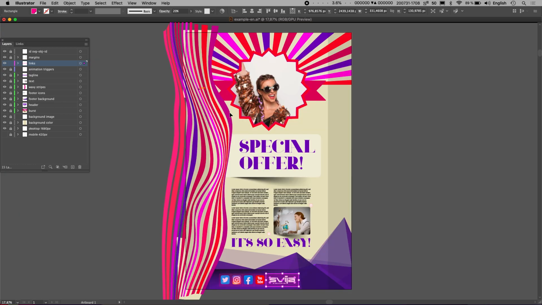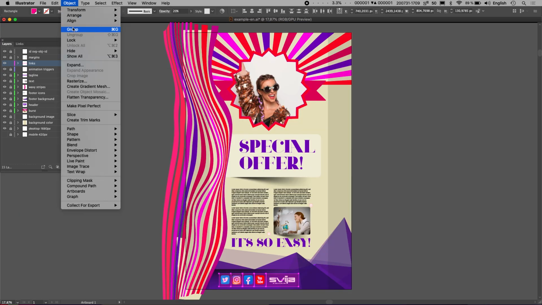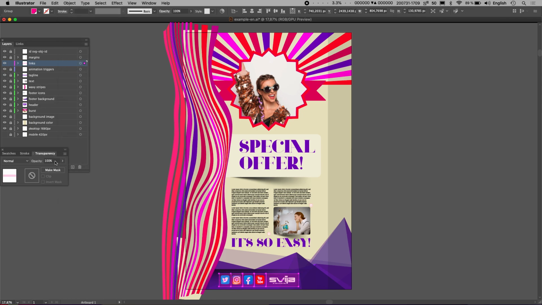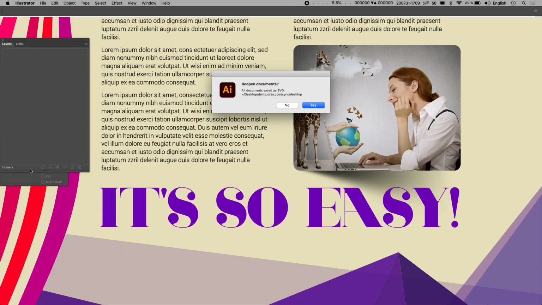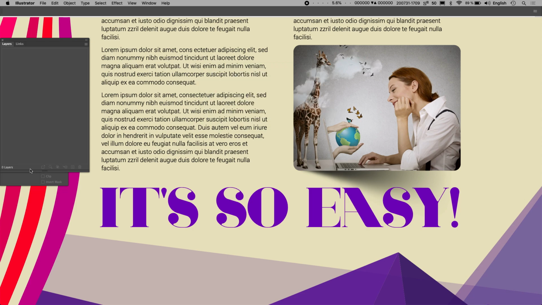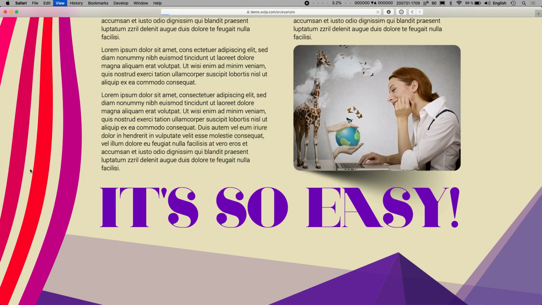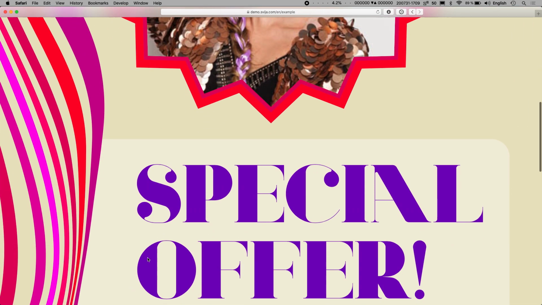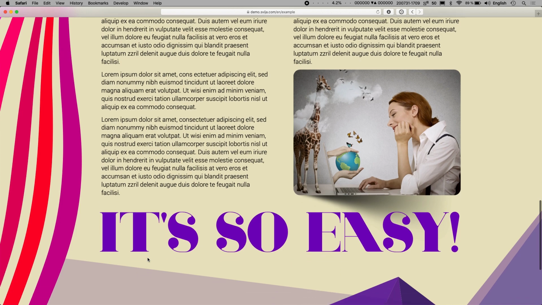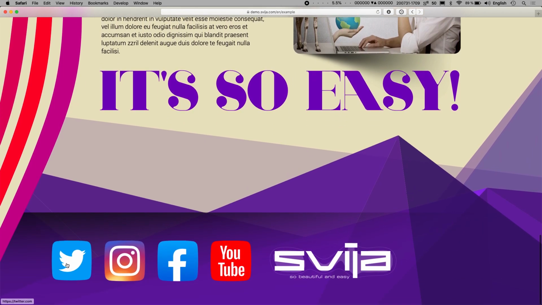Okay. We're going to take all of these, group them together, and then we're going to change the opacity to 0. Voila. Lock the links. Save it. We're not going to reopen it because we're done. And then we're going to go look at the web page. The web page is there, special offer, the text is there. It's so easy, the links are here. And let's see if they work.